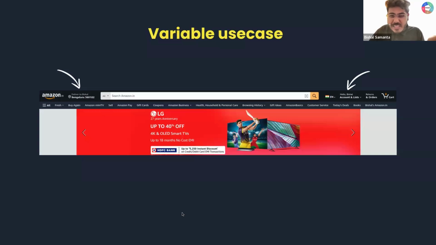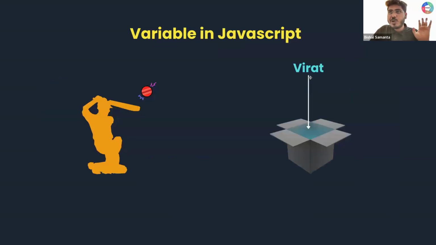Now, can you tell me one thing? Let's say you have logged in. Instead of Vishal, it should be showing your name, right? Let's say Pablo Pandey is logged in, right? Instead of me, it should store Pablo Pandey's name here, right? So how dynamic it is, right? Inside a box, sometimes when I log in, my name is stored. When you log in, your name is stored. When Pablo logs in, Pablo's name is stored, right? That gives the power of a variable.